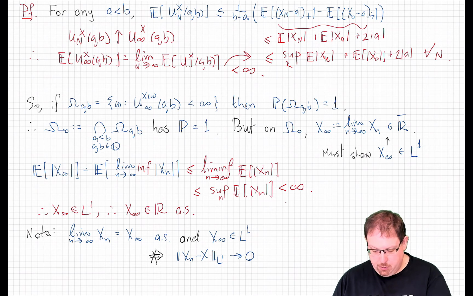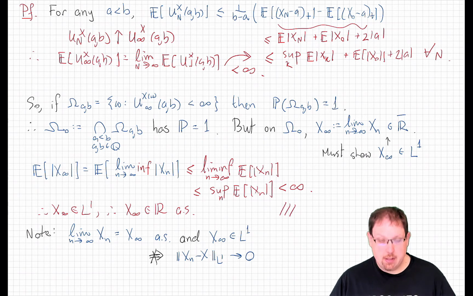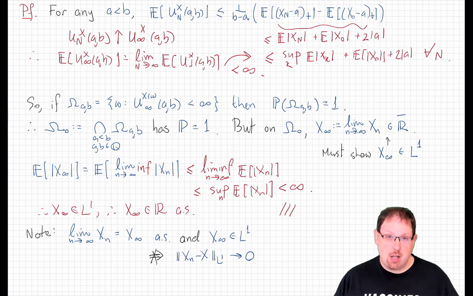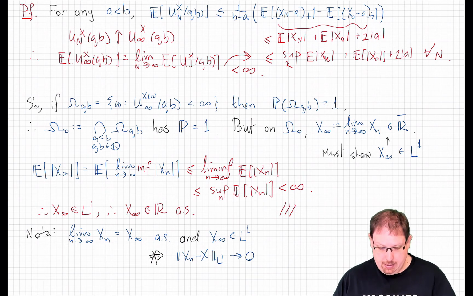And that concludes the proof of this submartingale convergence theorem. Now, before we go on, I want to note one slightly subtle point here. We've shown that we have a sequence of L1 random variables that's actually L1 bounded, and it converges almost surely to an L1 random variable. That does not mean necessarily that xn converges to that limit in L1.